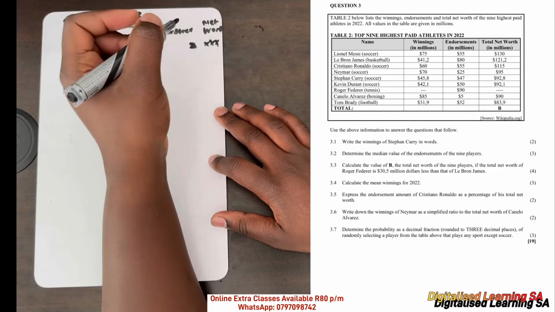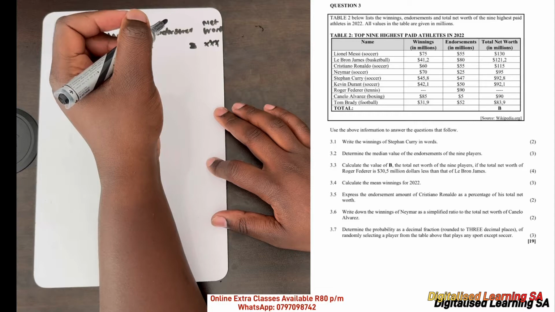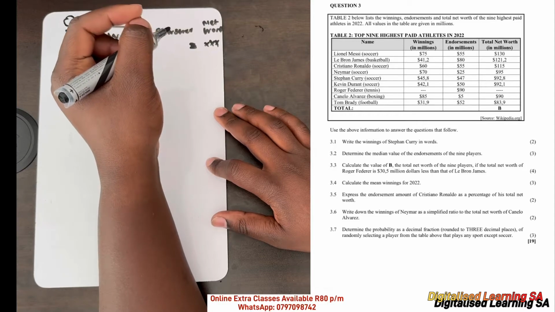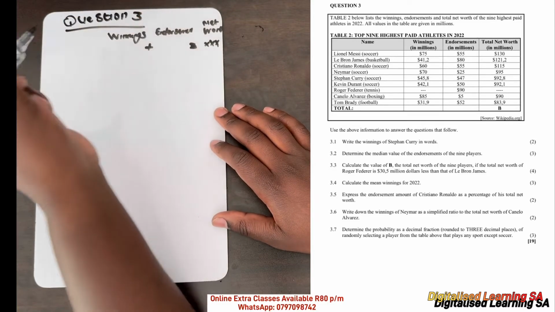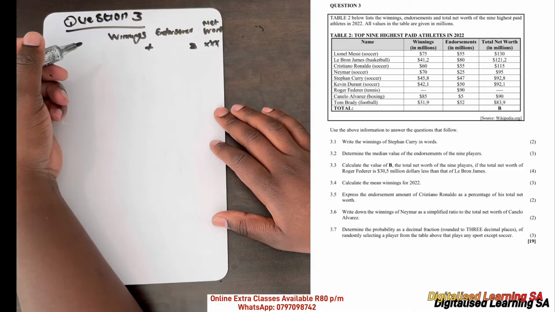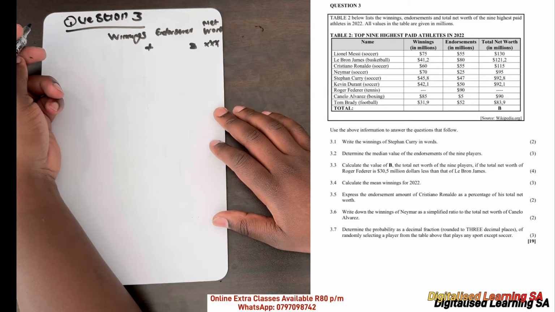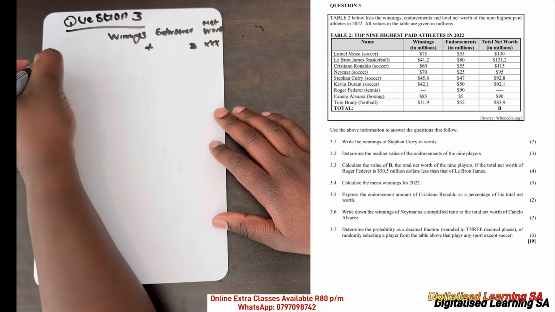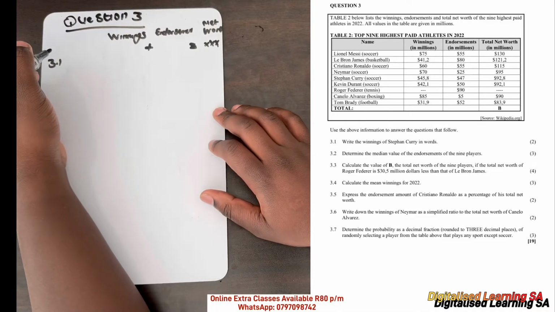Remember that all figures are given in millions. So we have the 9 highest paid athletes in 2022, and we use the above information to answer the questions that follow. We are going to start with question 3.1.